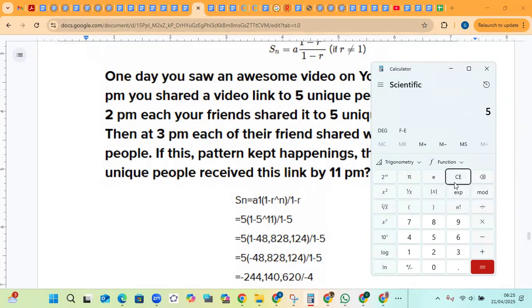Let's see if that figure is correct. Okay, 40 million and so forth. And below you have 1 minus 5 equal -4. Here they use the second version when r is more than 1. And you can see they have to be contending with the negative signs. Okay?